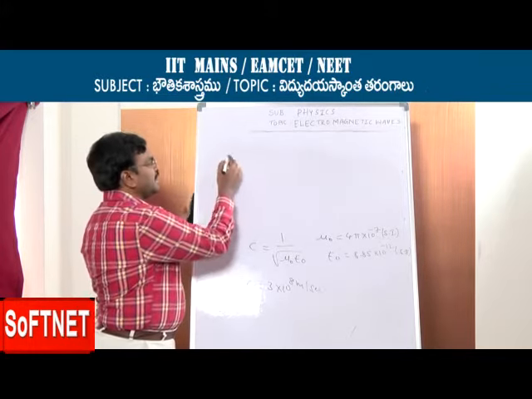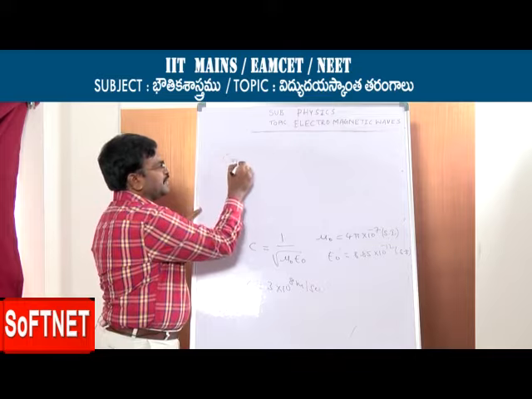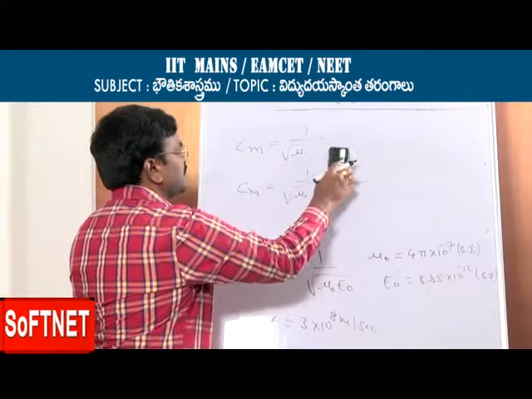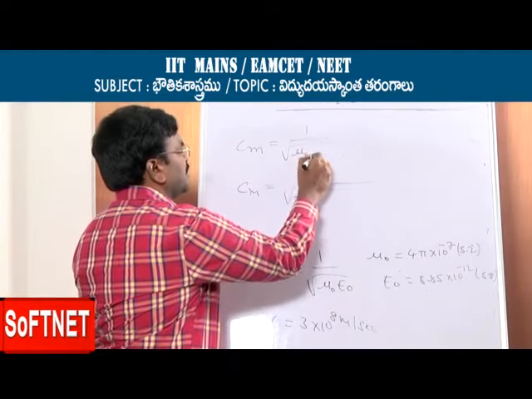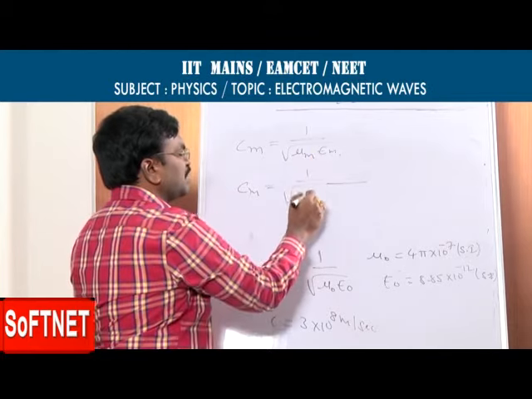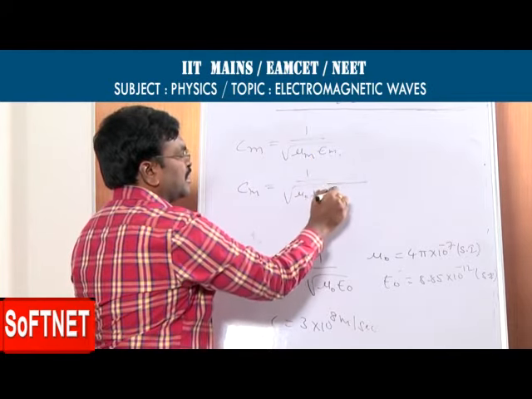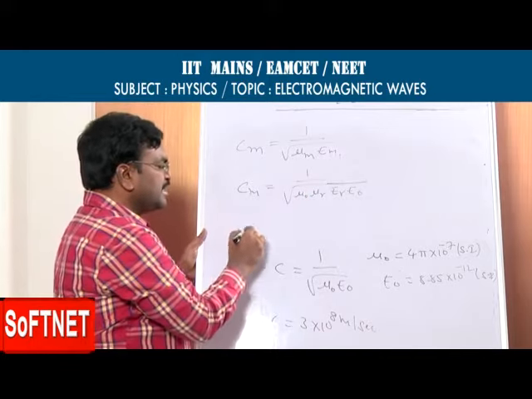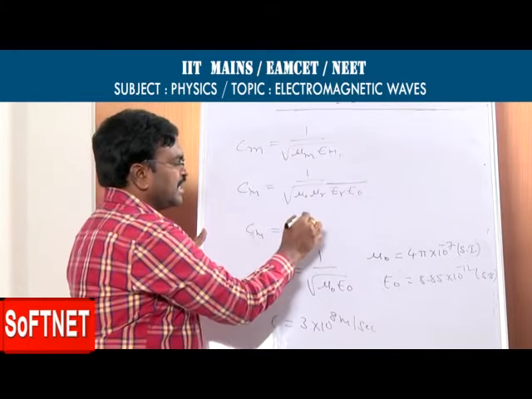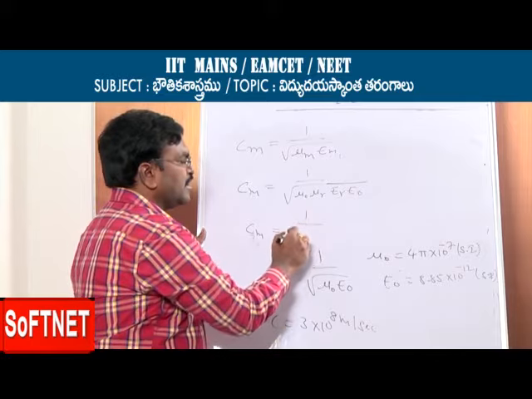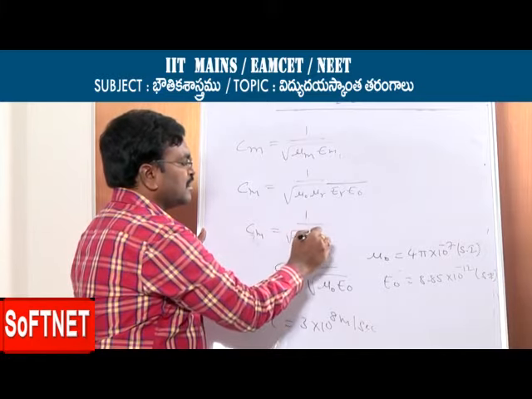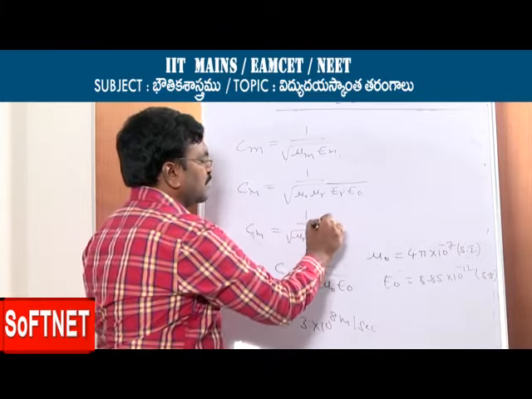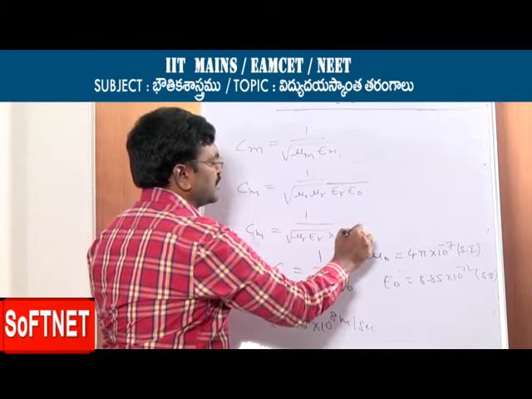In a medium, what do we take? Velocity of light in a medium. C medium is equal to 1 by root of mu medium into epsilon medium. Mu medium is mu naught into mu r, and epsilon medium is epsilon r into epsilon 0. Then C medium is equal to 1 by under root of mu r epsilon r into 1 by mu naught epsilon 0.